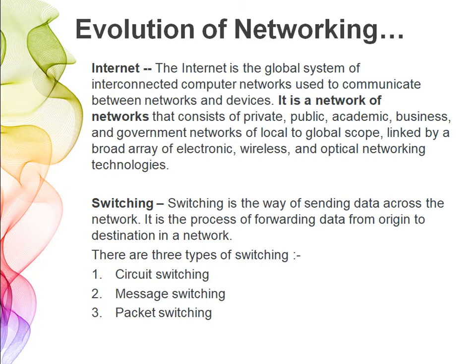Now we come to the next term, that is switching. What is switching? Switching is the way of sending data across the network. It is the process of forwarding data from the origin system to the destination system in a network. How the data will be sent across the network, that is called switching. There are three types of switching: circuit switching, message switching, packet switching.